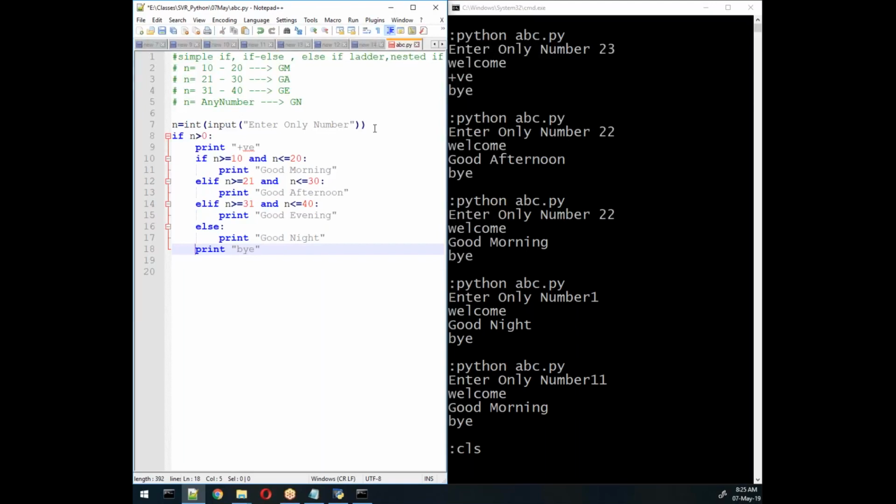Then I'll write some condition here, and else I'll get this output: negative or 0. So this is called nested if. What do you mean by nested if? One if, of any type, here if else, contains another if block, which is called nested if.